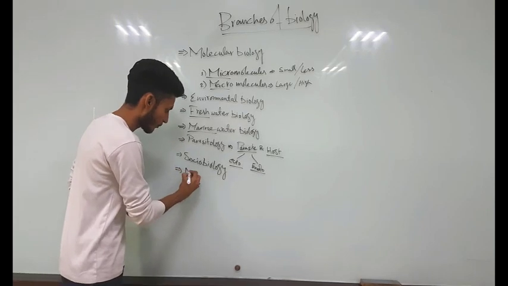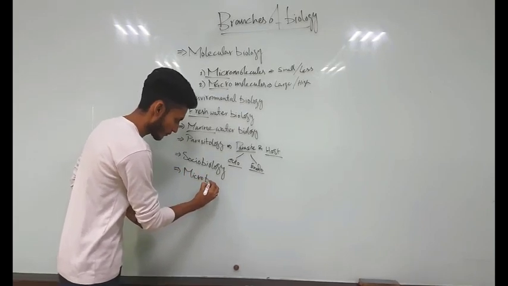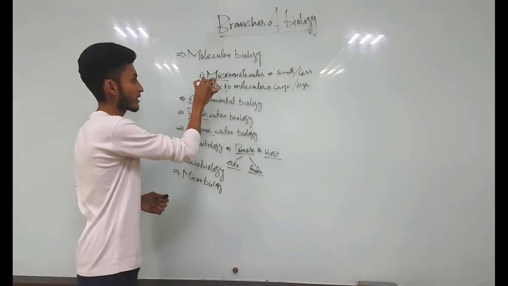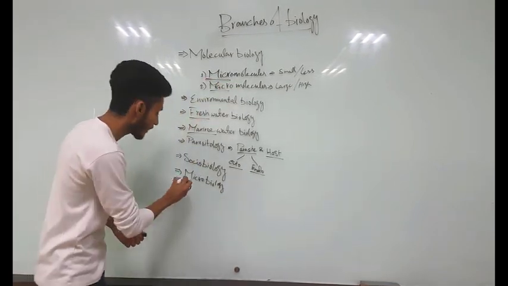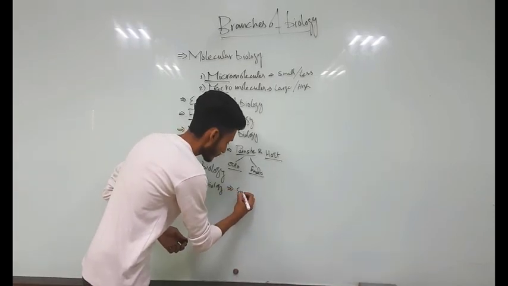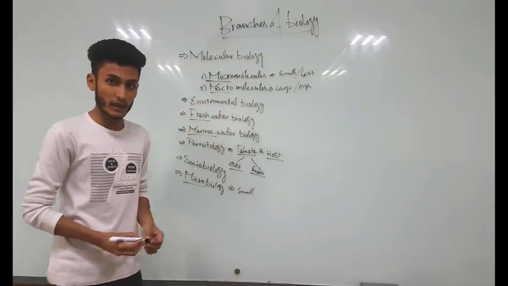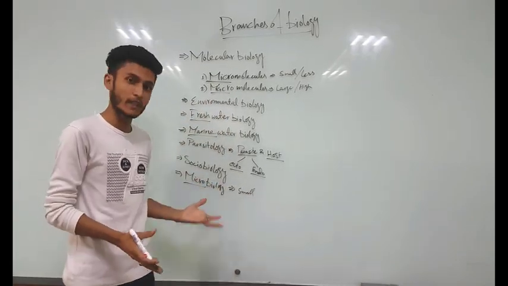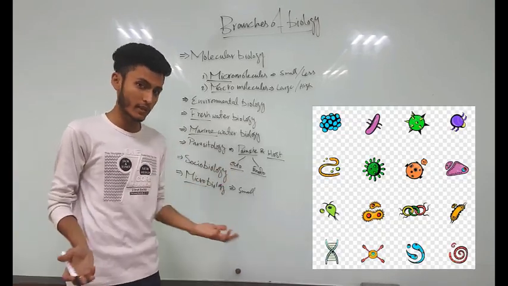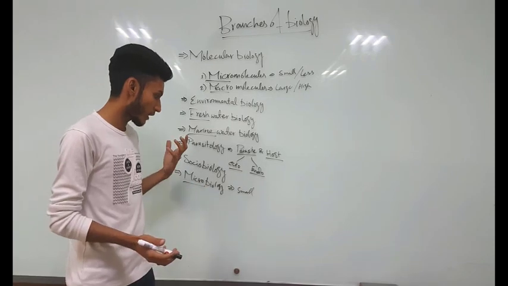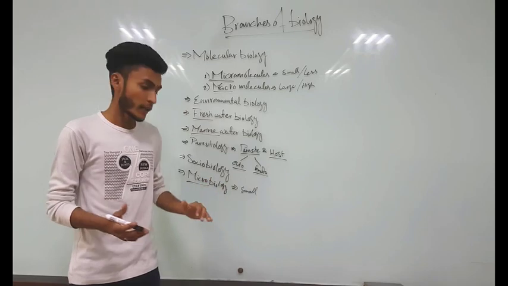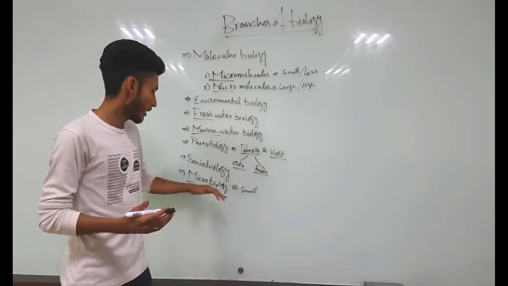Next we have microbiology. As we previously discussed with micromolecules, the prefix micro suggests small. So it is the study of living organisms which are so small that they cannot be seen with the naked eye. For example, bacteria, euglena, paramecium, amoebas, etc. The living organisms that cannot be seen with the naked eye, called microorganisms, are studied under a microscope, and this scientific study is called microbiology.